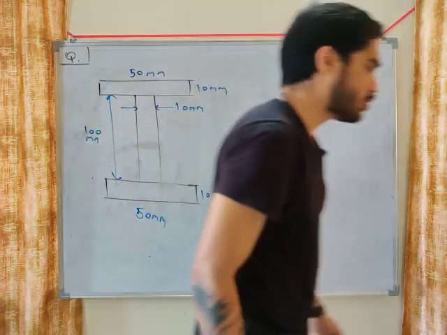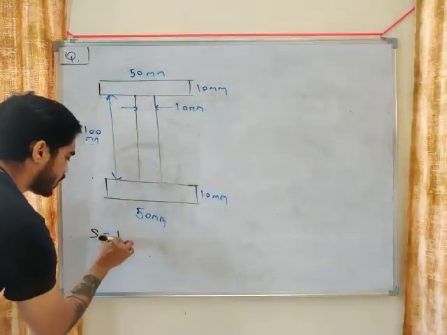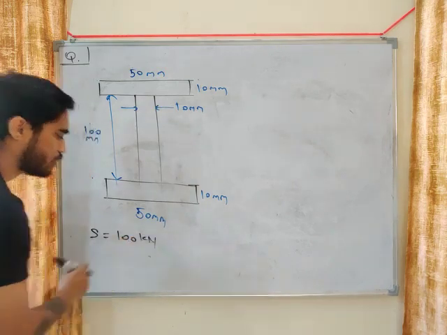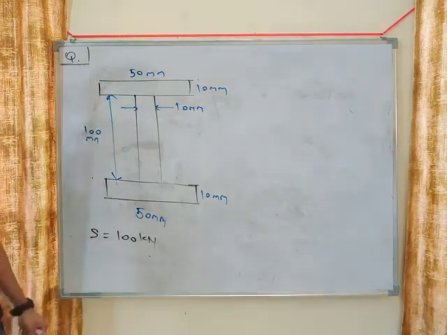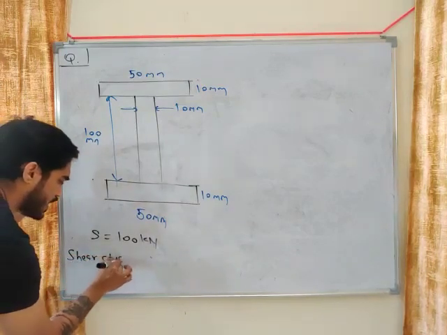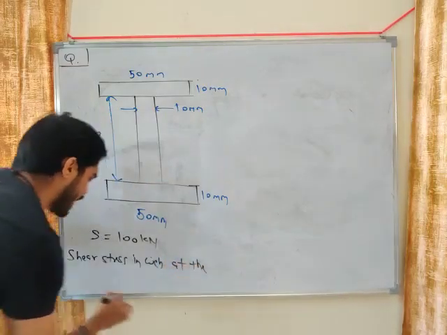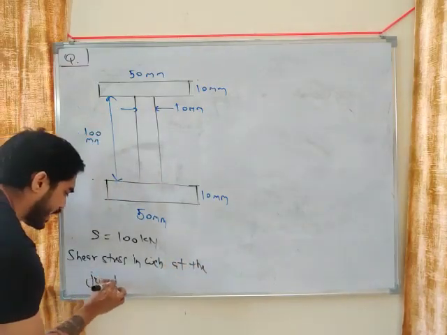So this is an I section. They are telling you that maximum shear force is 100 kilonewton. And what you have to calculate? You have to calculate shear stress in web at the junction. Understand it very clearly.